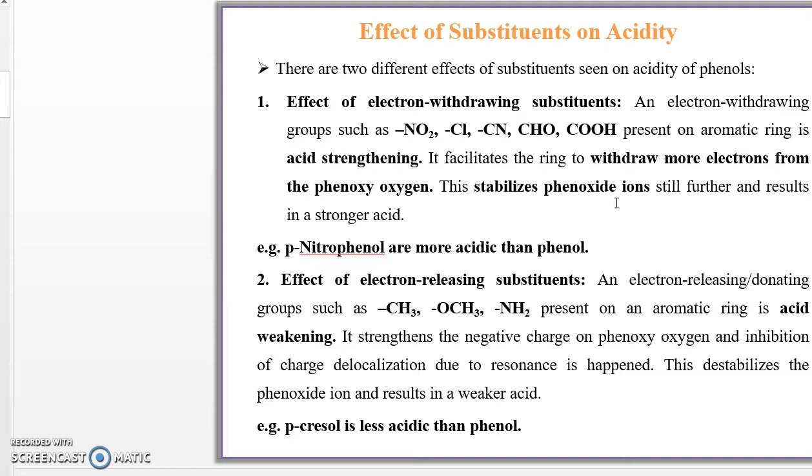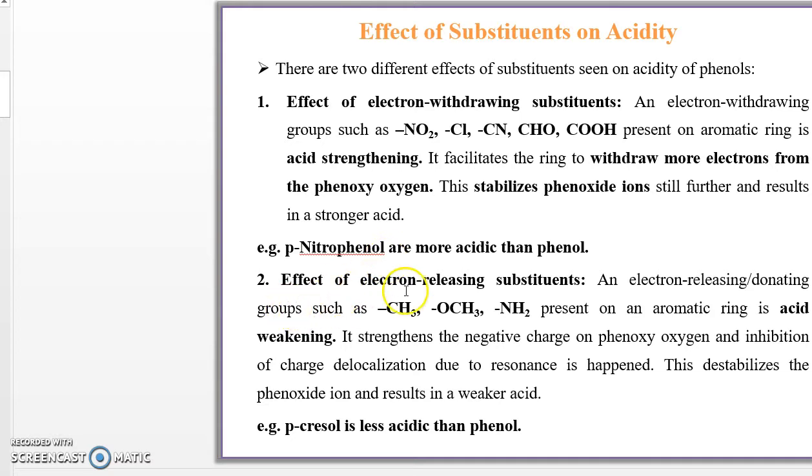Due to the high resonance and high electron withdrawing capacity, these are more acidic. Example, paranitrophenol is more acidic than phenol. Why is paranitrophenol more acidic? Due to the electron withdrawing group present on the para position of the phenol ring or the phenoxide ion.